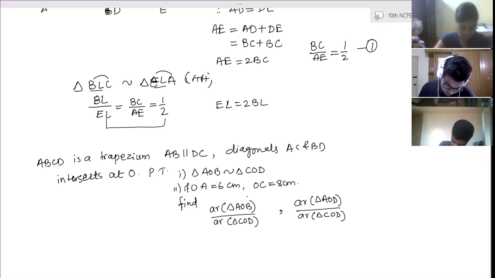First prove similarity, and then first part you can solve by area of similar triangle ratio theorem.